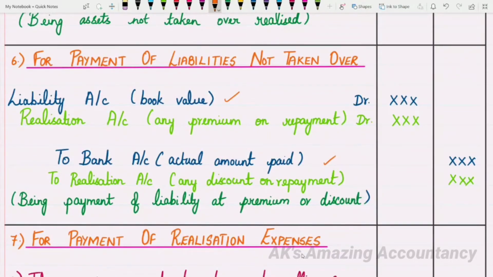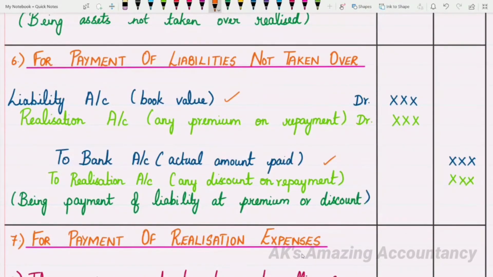Why do you credit the bank account? The rule says debit what comes in, credit what goes out. So when payment is made, what will happen? Cash will go out of the company, isn't it? That is the reason why you give a credit to the bank account. A respective liability account debit to bank account will be the entry.